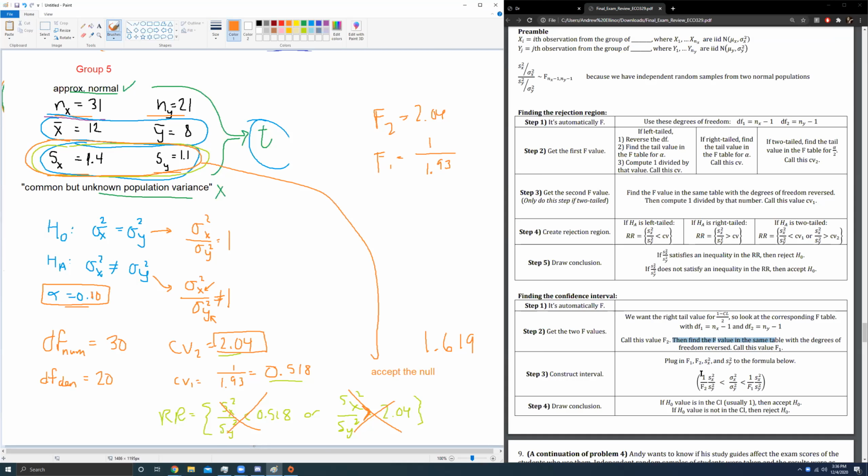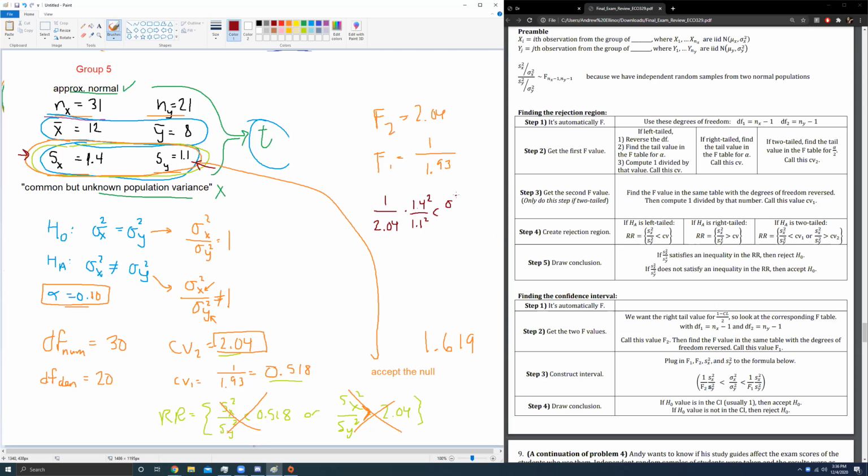Take these things and plug them into this formula here to get your confidence interval. Just make sure you're paying attention here. I want 1 over F2 on the left. So you're going to have 1 over 2.04 times 1.4 squared over 1.1 squared. I'm using Sx and Sy from my table over here. These are my Sx and Sy values.